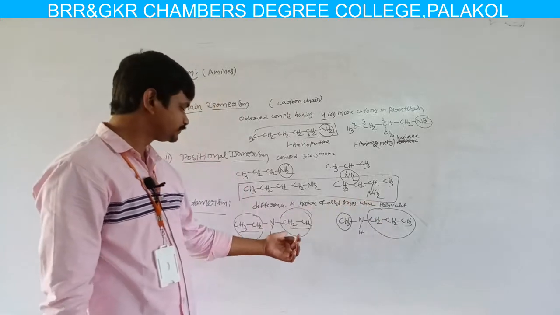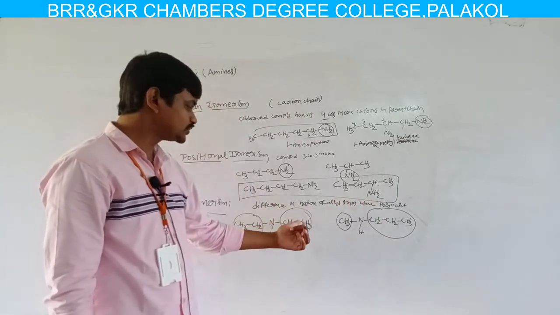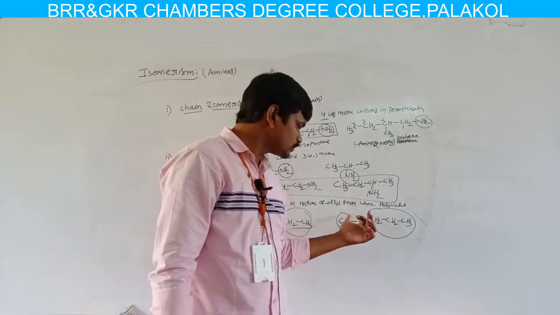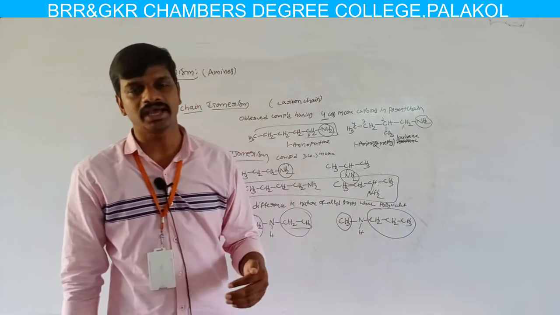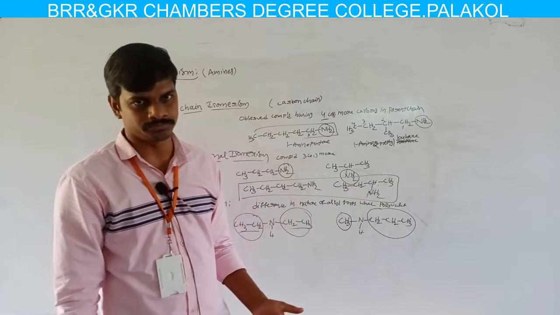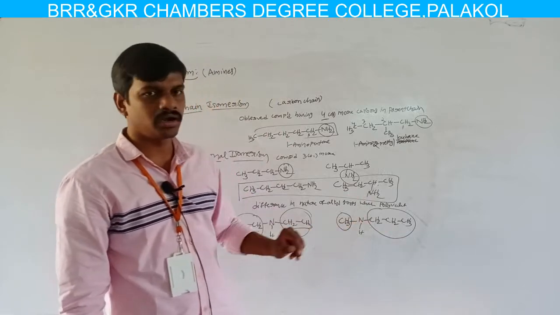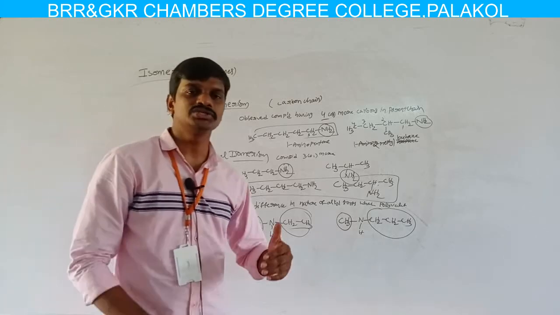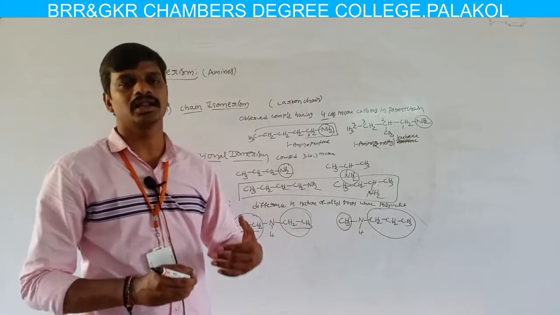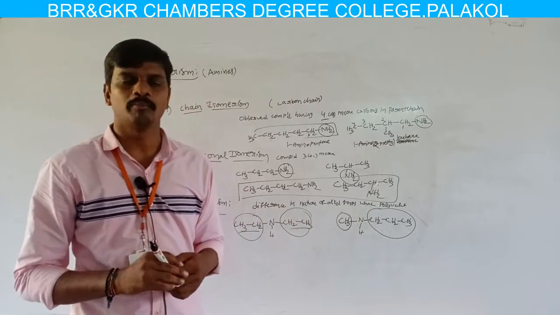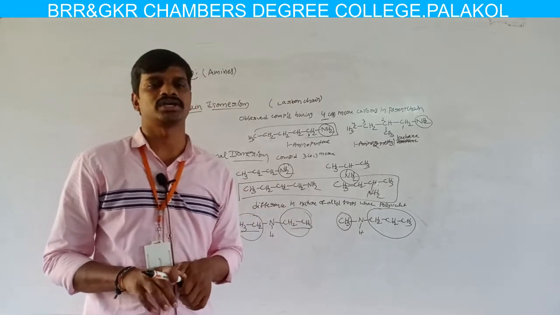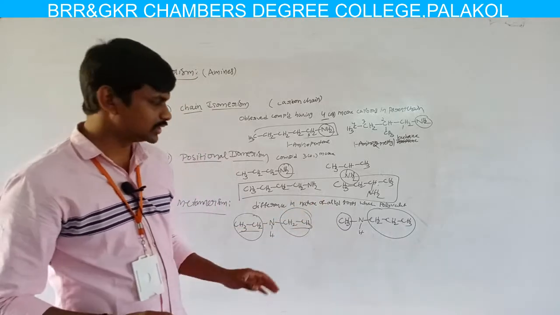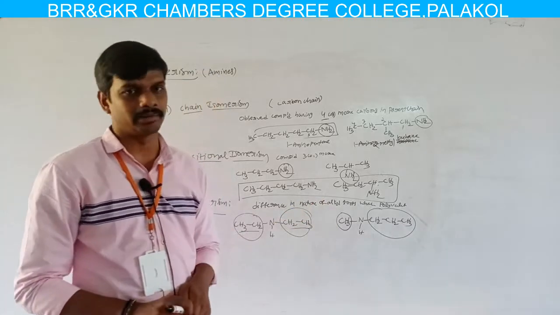In this molecule, nitrogen is attached to two ethyl groups. In this molecule, the nitrogen is attached to one methyl and one propyl group. So these two isomers are called metamers. What is metamerism? It is due to the difference in the alkyl groups which are attached to a polyvalent atom or functional group. So this is called metamerism, and these two isomers are metamers.